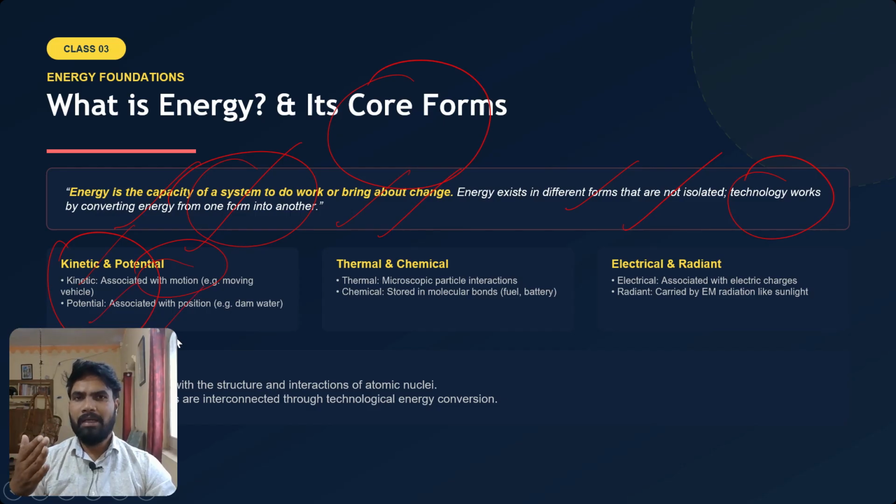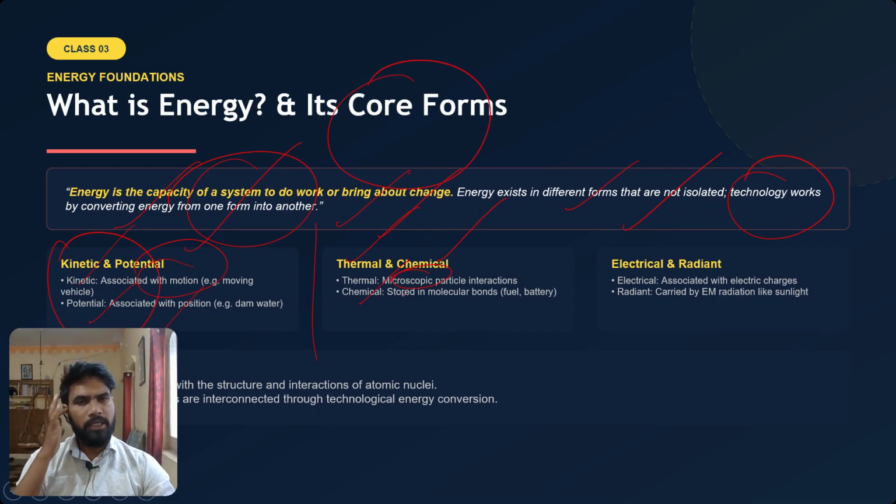For example, a dam. Behind the dam there is water, so what type of energy does water have here? Potential energy, the energy that comes because of the position of the object or thing. Then other forms of energy are thermal and chemical energy. So how is thermal energy produced or stored? In the form of microscopic particle interactions. Okay.